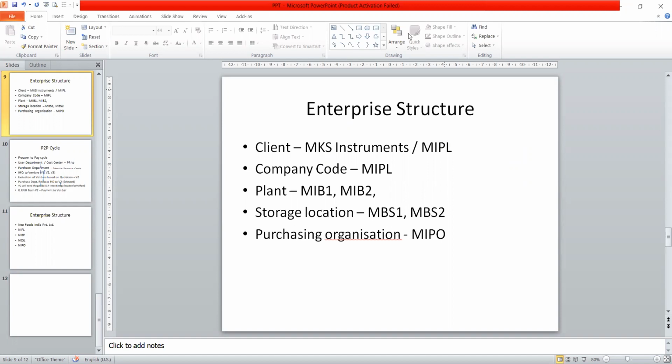Shall we jot down this information? Shall I note it down? Yes, you can. I'll tell you what you need to write. You can write this: enterprise or organization. One second.